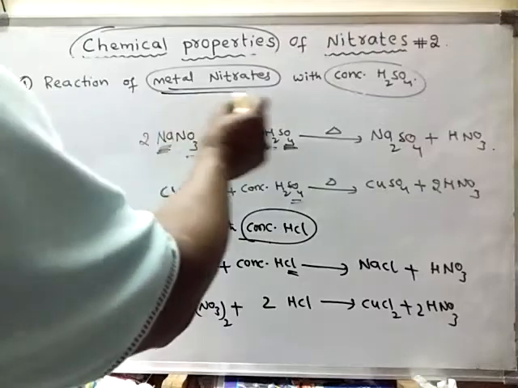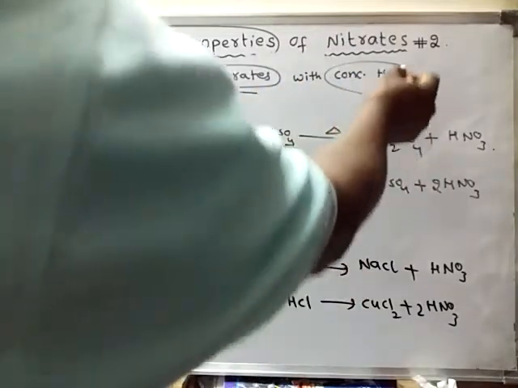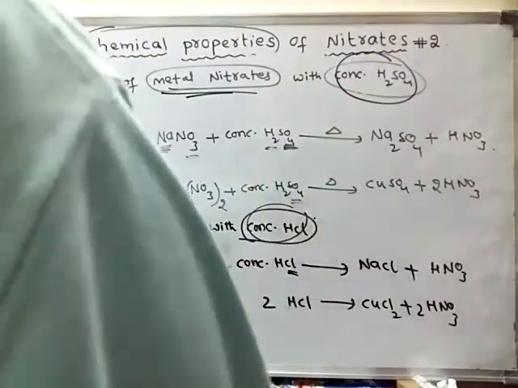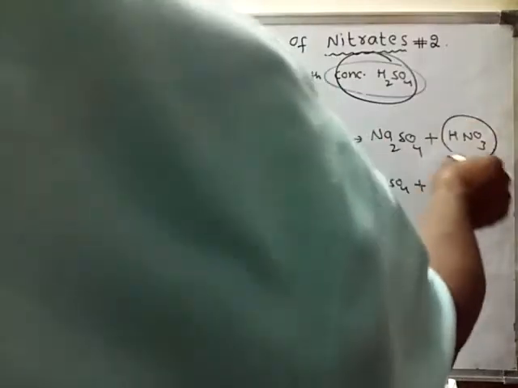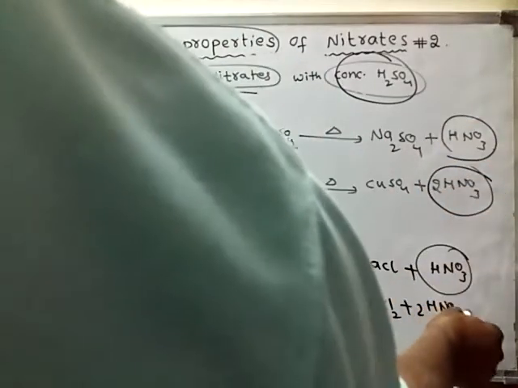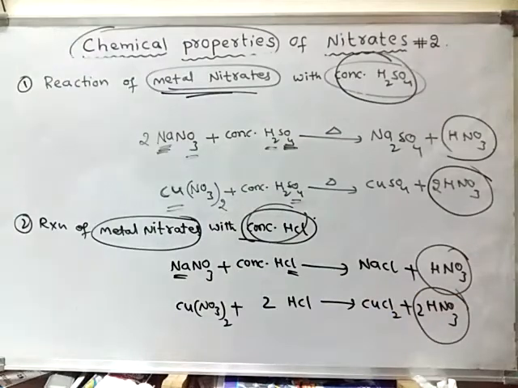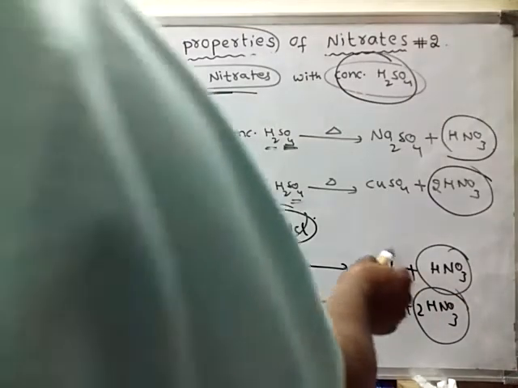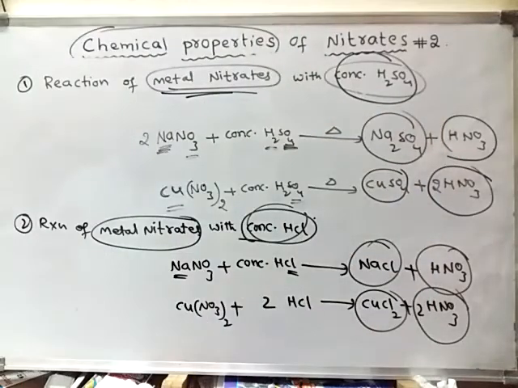So when metal nitrates react with concentrated acids, what is formed? Nitric acid is formed, along with their respective salts. Like this, the chemical reactions of metal nitrates with concentrated sulfuric acid or concentrated hydrochloric acid can be learned.